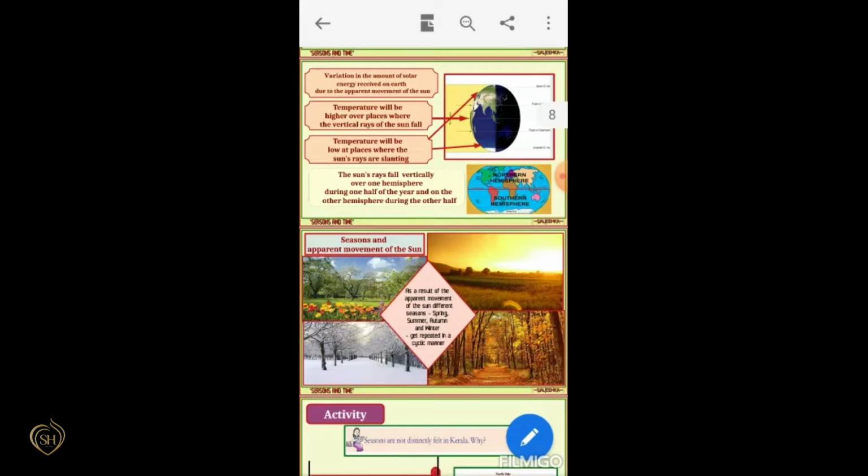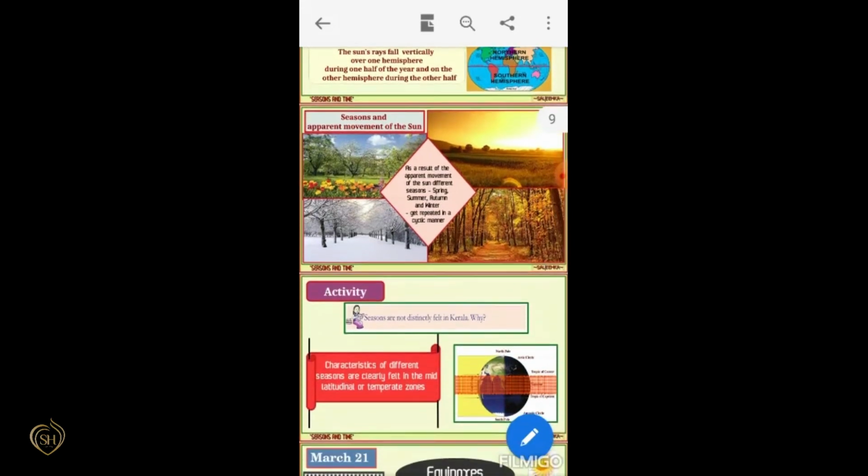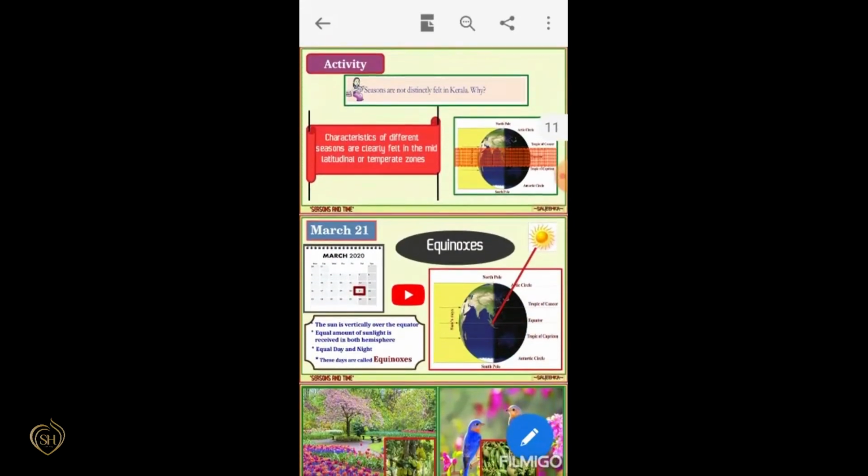That means the sun's rays fall vertically mainly over the equatorial region. And the temperature will be low at places where the sun's rays are slanting. Because of this apparent movement of the sun, the Earth receives different seasons.